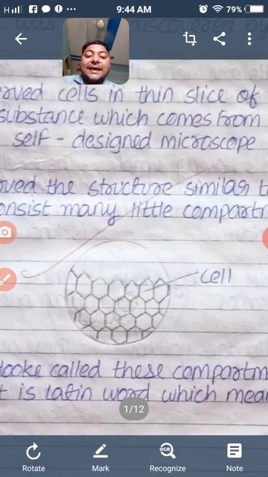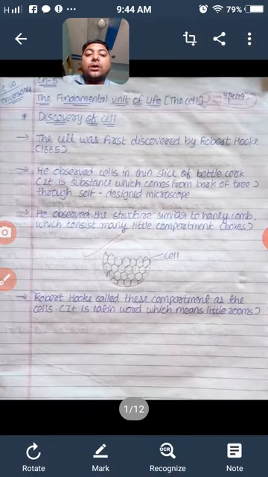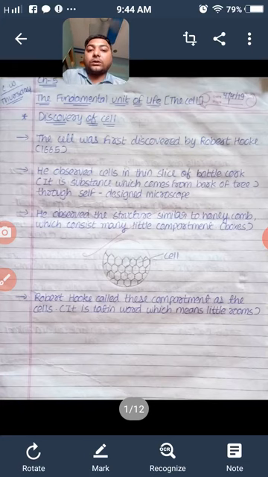Cell is a Latin word, and it means a little room or compartment. The other scientist, Leeuwenhoek, observed living cells like bacteria in water. So Leeuwenhoek observed the living cell, bacteria, first.